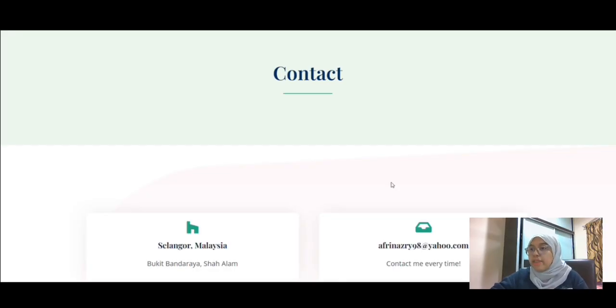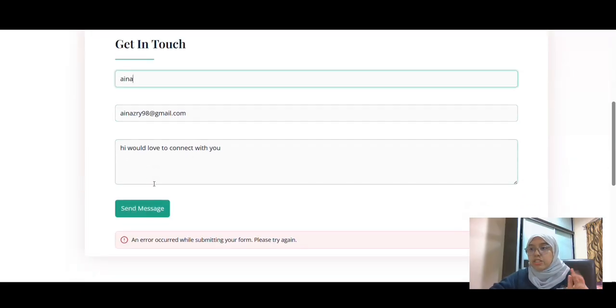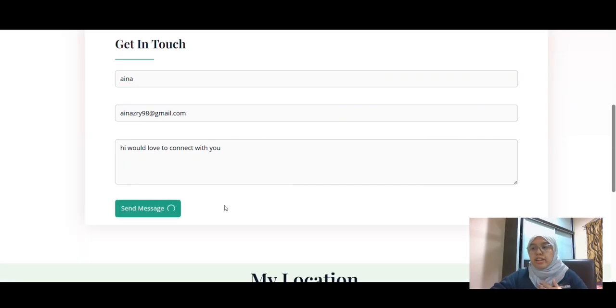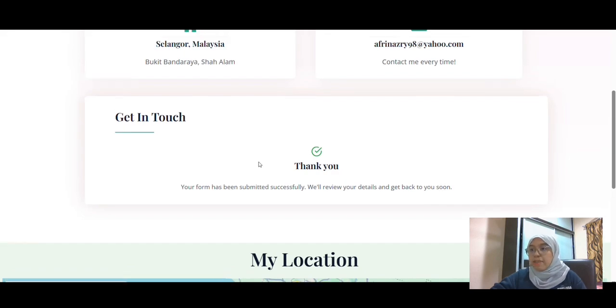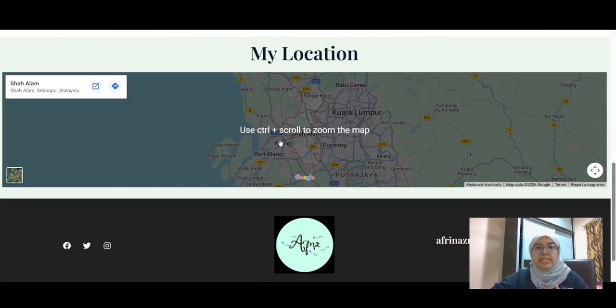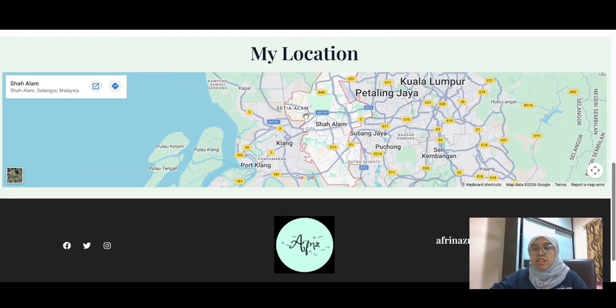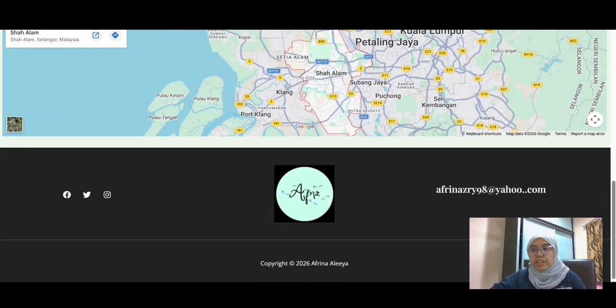And then below there, I've got a get in touch card, where users can put their name, their email, and also their message for me, so that they can connect with me. And then under there, I've got my location in Shah Alam, so that anyone interested in taking me as an internship student can see how far I am from their company or location.